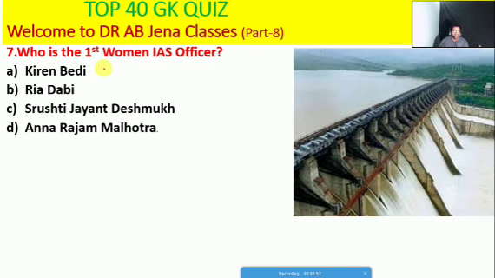So next one we will see, who is the first woman IAS officer. So friends, it's Indian Administrative Service. So whether Kiran Bedi or Riya Devi, or Srushti Deshmukh or Anna Rajam Malhotra. So friends, here D is the right option. So the first woman IAS officer is Anna Rajam Malhotra.